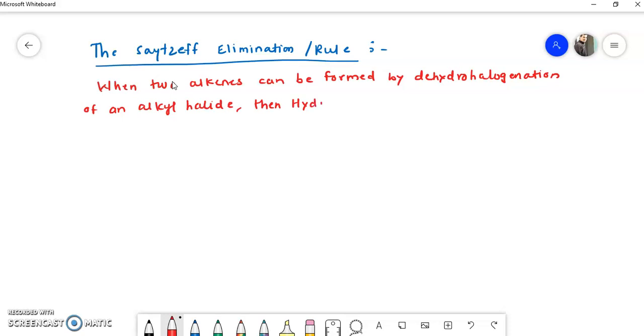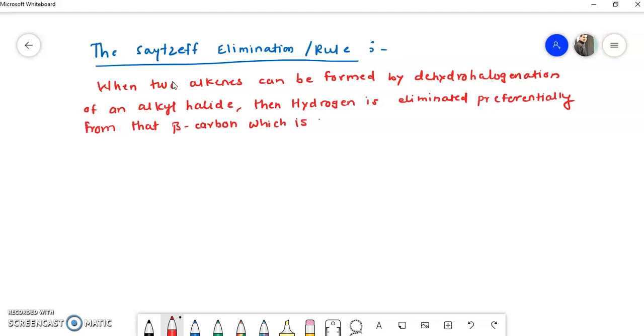Then hydrogen is eliminated preferentially from that beta carbon which is linked to the least number of hydrogen atoms. So this is called the Saytzeff rule.